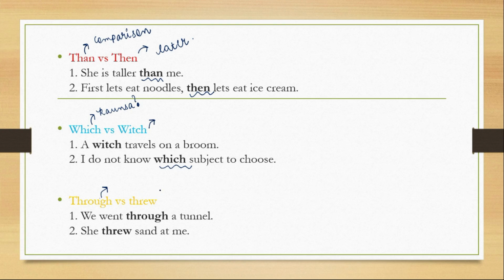Throw का past. While I was sleeping in class, the teacher threw her chalk at me. So that she threw chalk at me. So throw ka past tense hai threw.